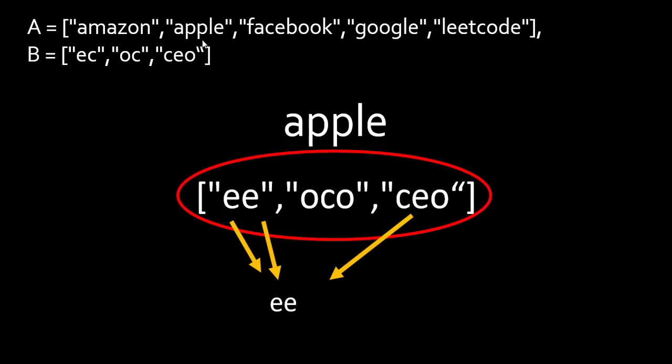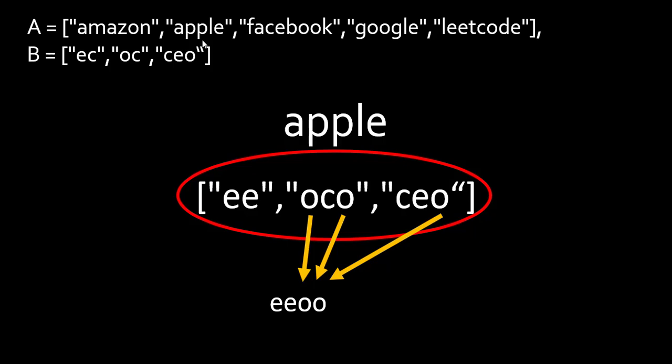Now let's take one more example, and this time we have added some more characters into the strings so that it makes much more sense to you. In the first string there are 2 E's and in the last string there is 1 E. So the maximum number of E's present in a word is 2. So we put double E into this string. And now we check for O. There are 2 O's present in the middle string. So we need to put 2 O's in the resultant string.